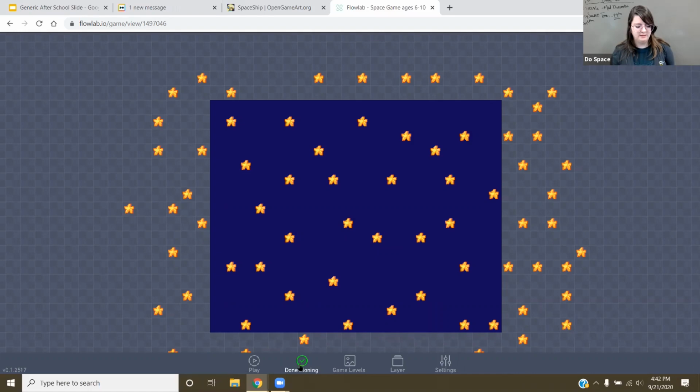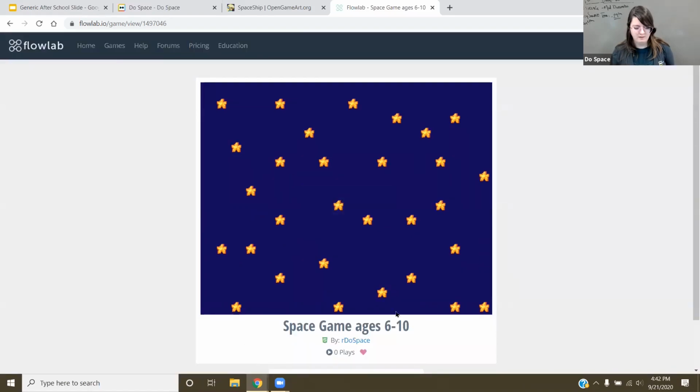To be done cloning, click on done cloning in the bottom right here. There we go. Got a bunch of stars. So what do you think we need next? What do we need next? We're missing something big here. What are we missing? Do you think a player or a ship or something along those lines? You're right. We're missing a spaceship.